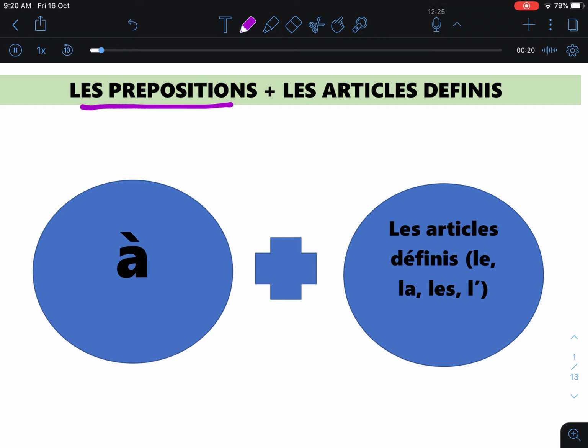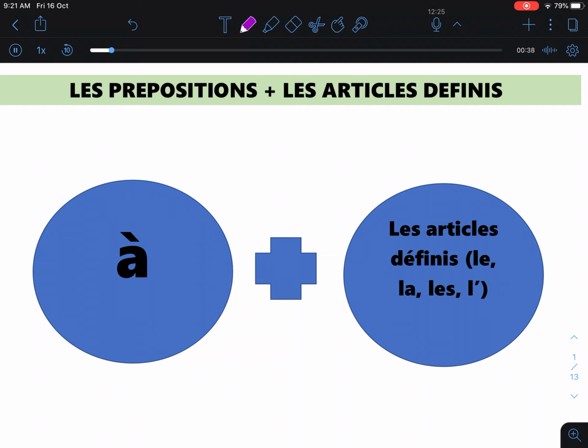Today, we are going to learn les prépositions avec les articles. And not any kind of article. It is les articles définis, which is definite article in English. This grammar section is very important to work on at this point of our learning process.